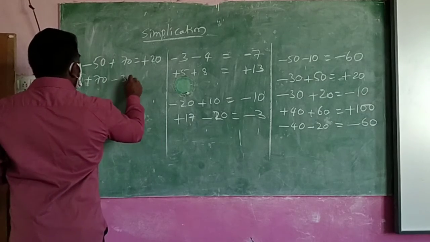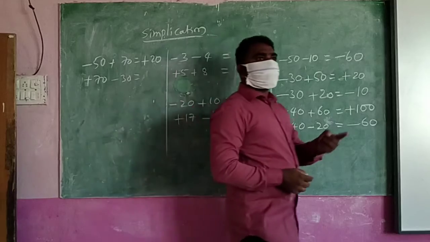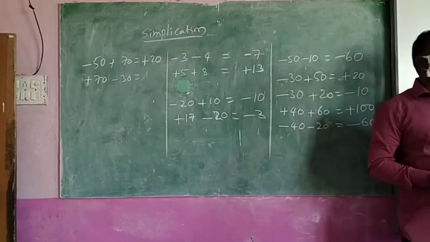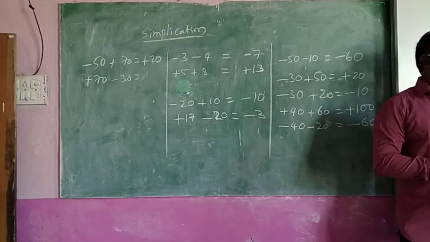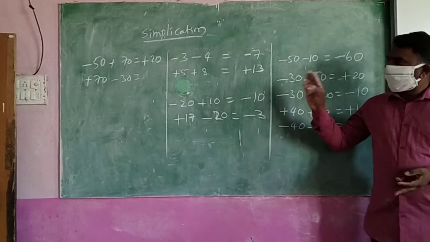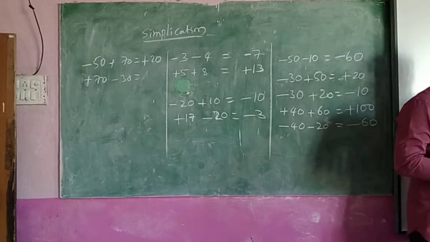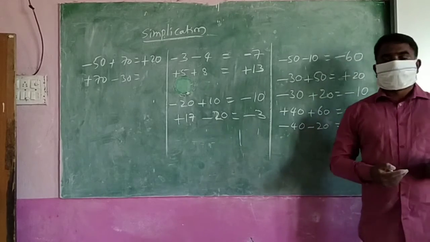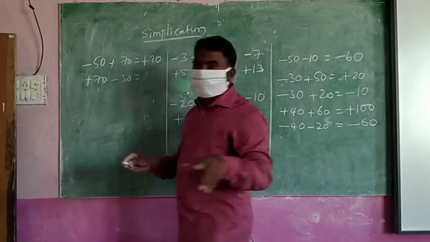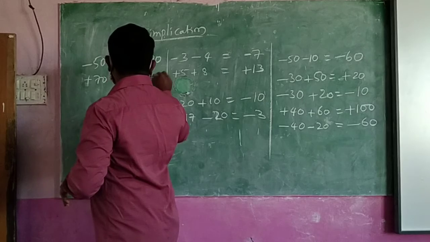Plus 70 minus 30. First question, how are they? Up and down. Means what should I find? Difference. What is the difference? 40. Next, where am I? Up. Why? Because up is more. Up means what symbol? Plus 40.